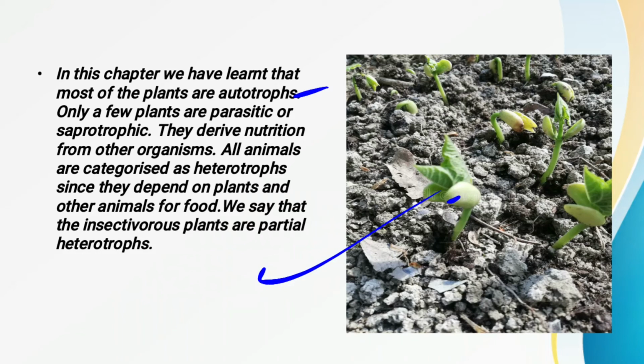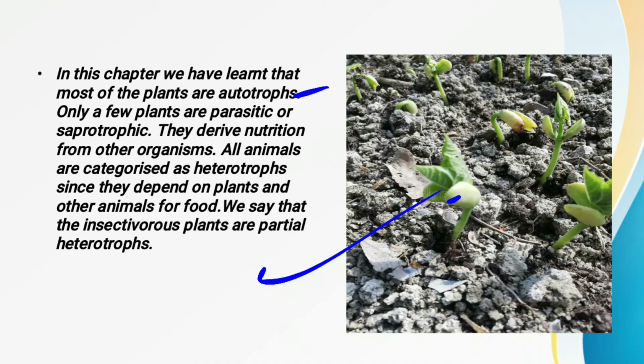So in this chapter we have read that plants are autotrophs, but some kinds of plants are also heterotrophs, because they are not able to prepare their own food. In the heterotrophic mode of nutrition, we have studied the saprophytic mode of nutrition, as well as parasites, that some kinds of parasitic plants are there, and insectivorous plants are also there.